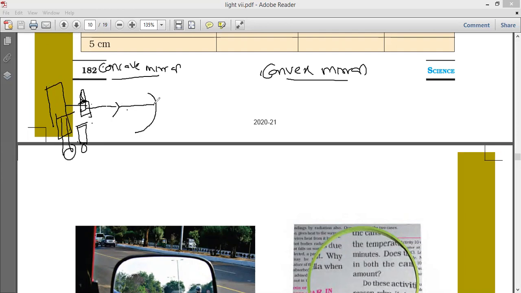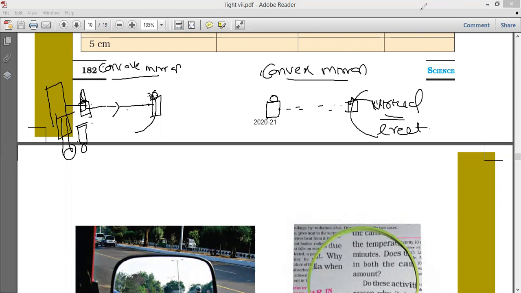If it is very, very close, the image is virtual and erect. In the case of convex, this is the object. The image is always virtual and erect, not inverted. Okay, so like this.